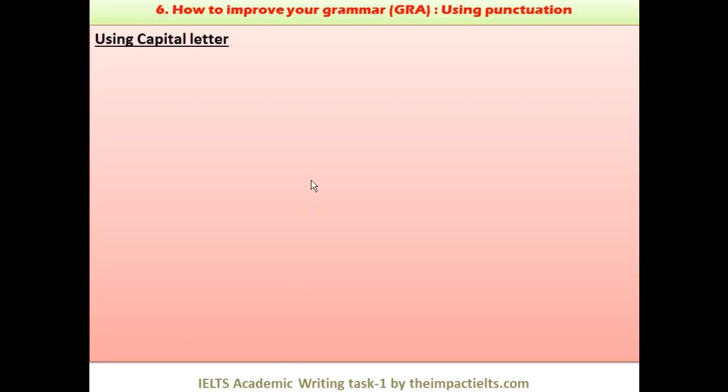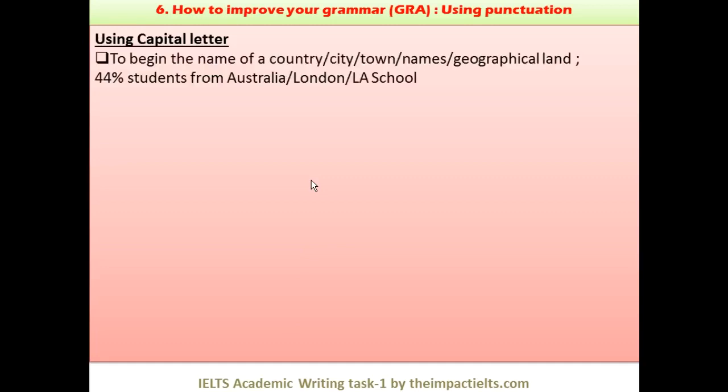Firstly, how to use and where to use capital letters. So to begin, a name is very basic and simplistic information, right? So to begin any name like this, for example, Australia, London, Alice School, any specific name, right? So we cannot use a capital letter for the word city, but when it comes to Mumbai, we have to use M as a capital.